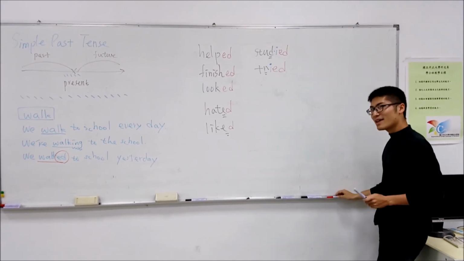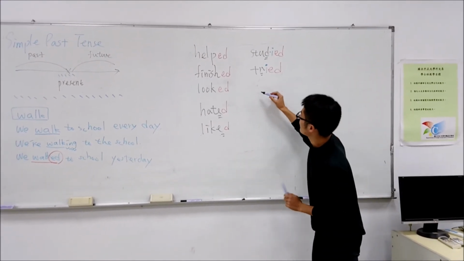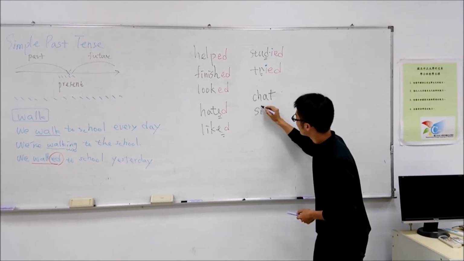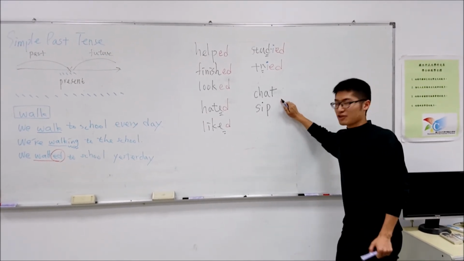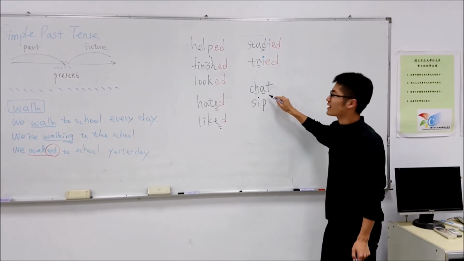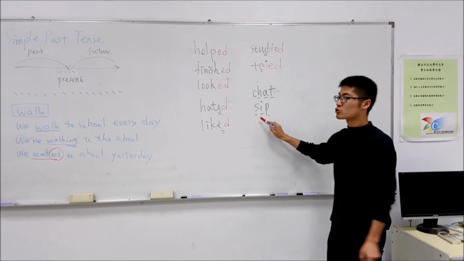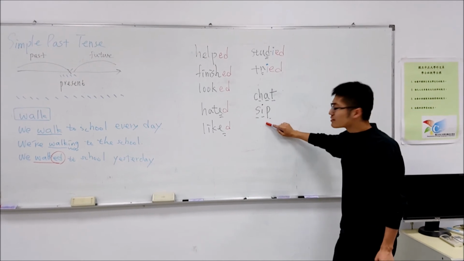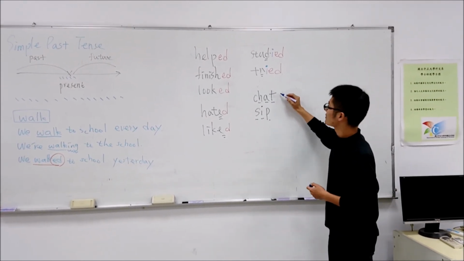Okay? Now we've got the last rule. Let's look at the verbs. If the verb looks like this, chat, or maybe sip. Okay? Alright, so now what do these two verbs have in common? They are all composed of a consonant, vowel, and consonant. So the vowel here is a short vowel. So we get chat, not chayt, and sip, not seep. In this case, we need to double the consonant at the end.